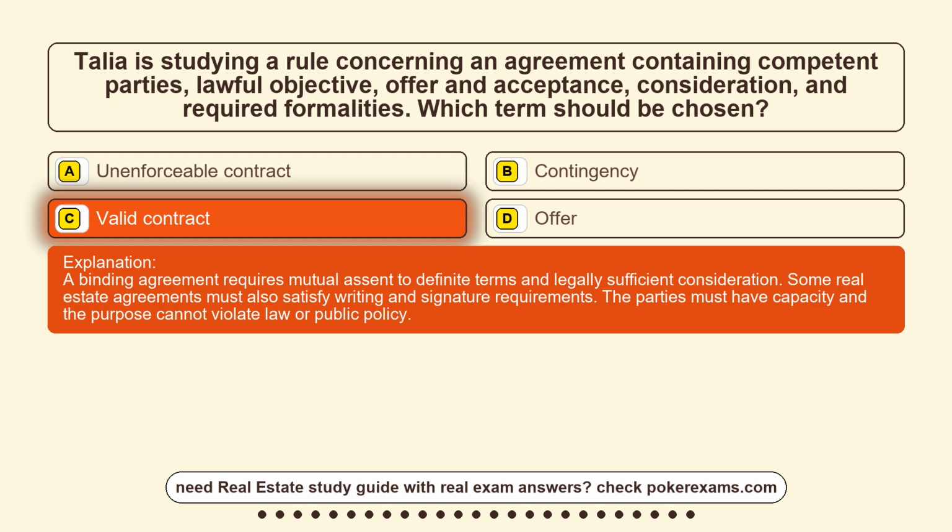A binding agreement requires mutual assent to definite terms and legally sufficient consideration. Some real estate agreements must also satisfy writing and signature requirements. The parties must have capacity and the purpose cannot violate law or public policy.